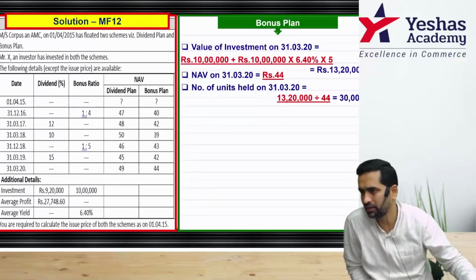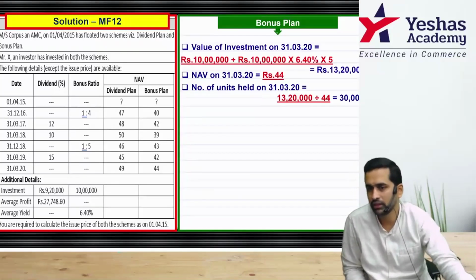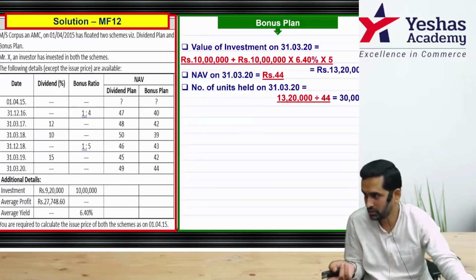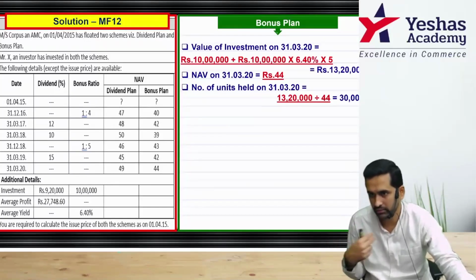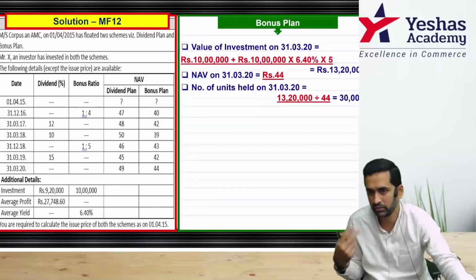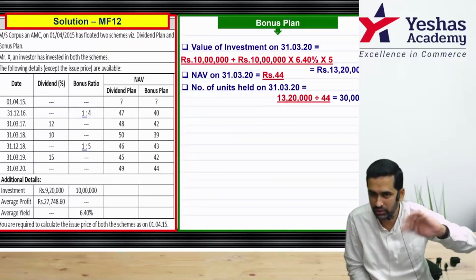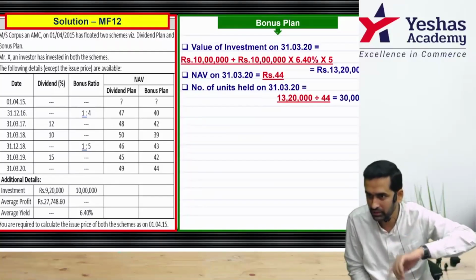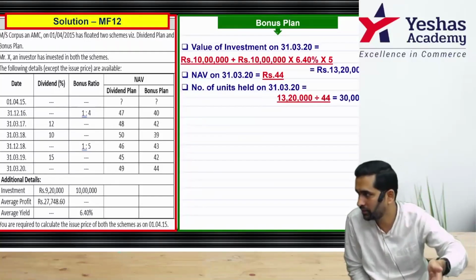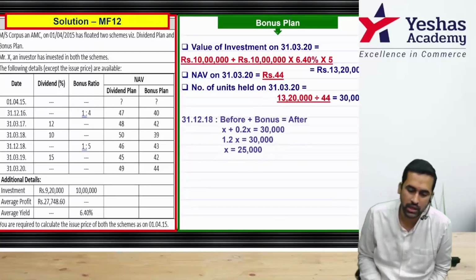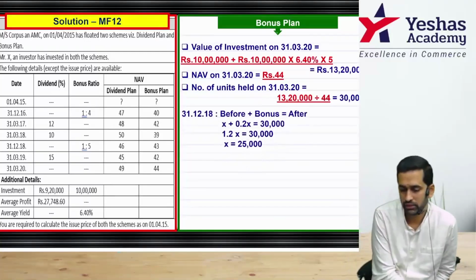But did he purchase 30,000? No. This 30,000 is after 2 rounds of bonus, correct? That means again we have to do a similar reverse working to find out how many units he had before that last bonus. You have to do first, and then first bonus will be done later. Yes, this is easier now.